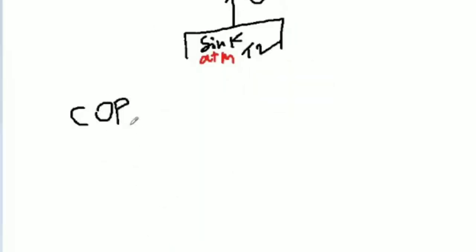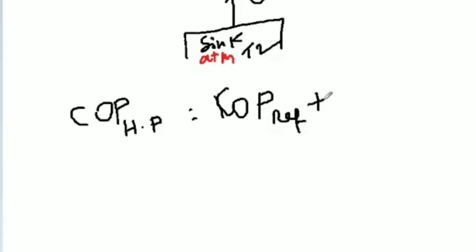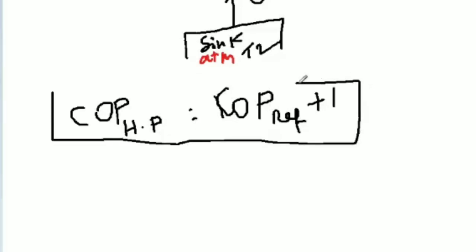The COP of the heat pump is always greater than the COP of the refrigerator by unity, that is, by 1. So COP of heat pump equals COP of refrigerator plus 1.